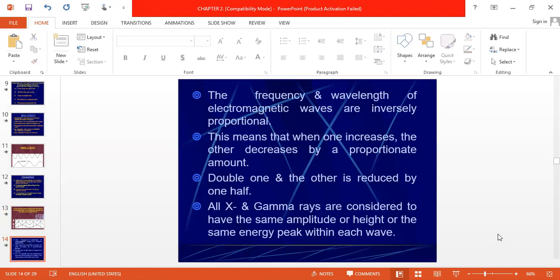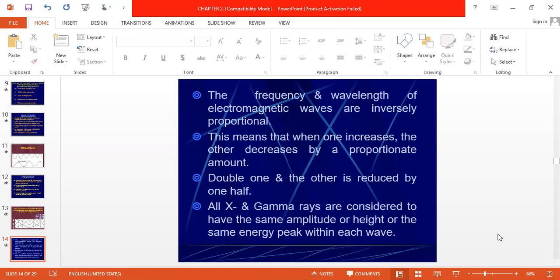The frequency and wavelength of electromagnetic waves are inversely proportional. That means if we increase frequency, wavelength will be shorter. This means that when one increases, the other decreases by a proportionate amount. Double one and the other is reduced by one half.